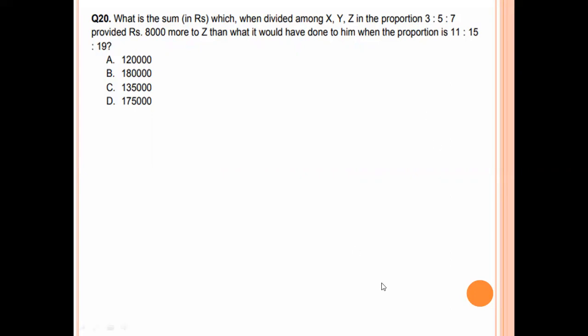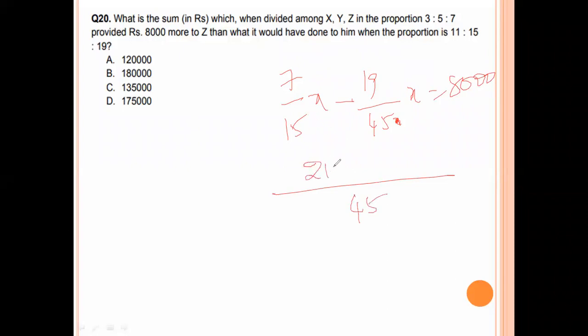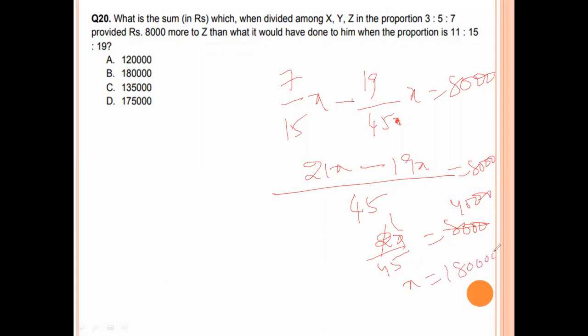So here in the first case, Z has 7 out of 3 plus 5 is 8, 8 plus 7 is 15. In the second case, Z has 19 out of 11 plus 15 is 26, 26 plus 19 is 45. Let the sum be X. The difference equals 8,000. The LCM is 45, so 7 times 3 is 21x minus 19x equals 8,000. 2x by 45 equals 8,000. So x equals 1,80,000. Option B is the right answer.